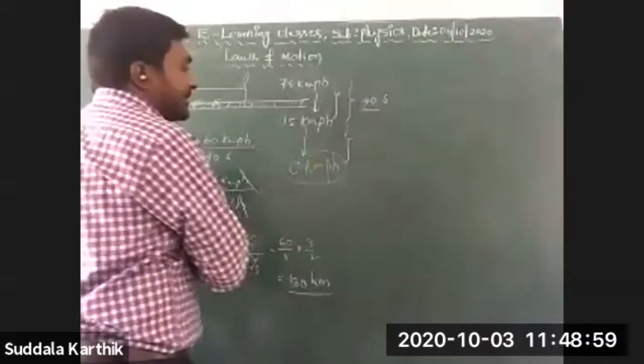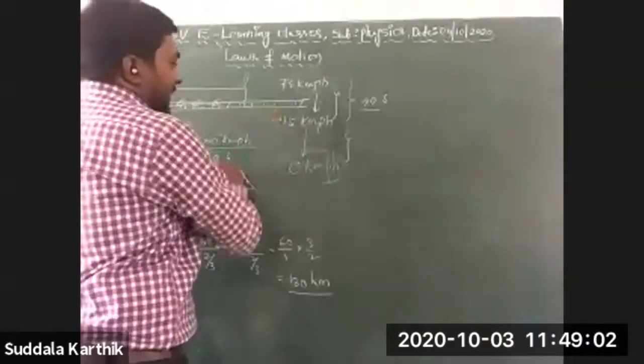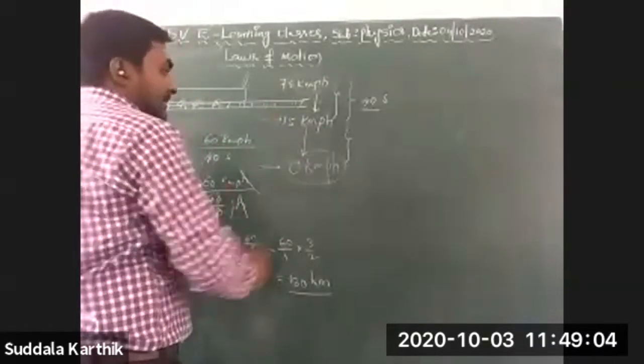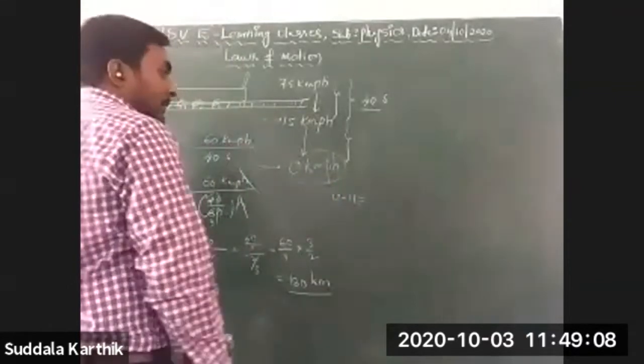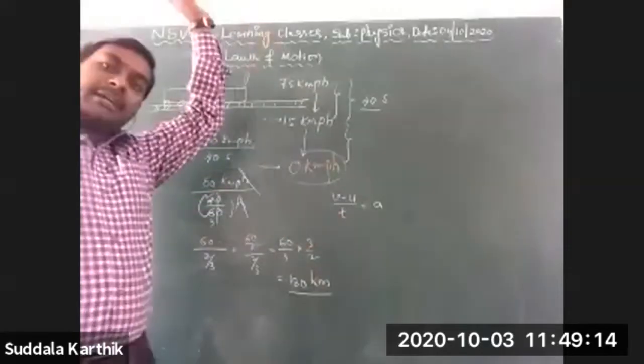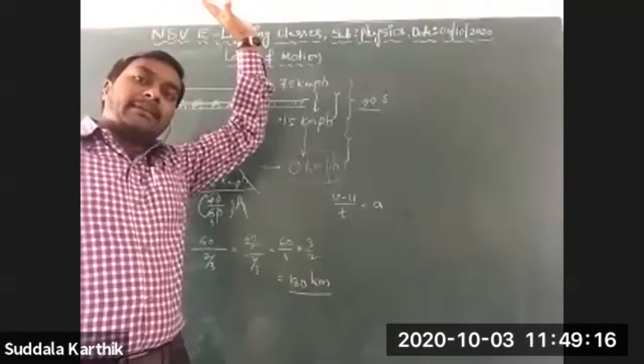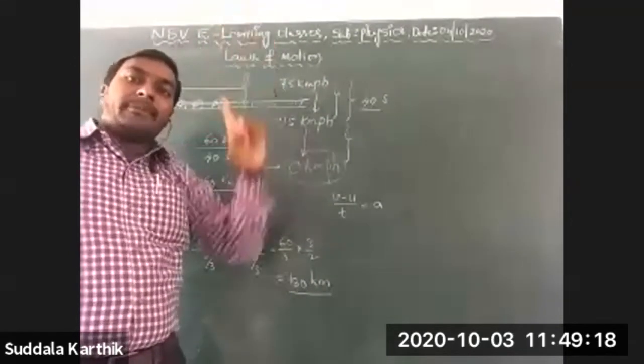How much time until it reaches the rest position? They are asking. This is the initial velocity, this is the final velocity, Nana. So v minus u by t is equal to a. General formula, which we have discussed in one-dimensional motion.